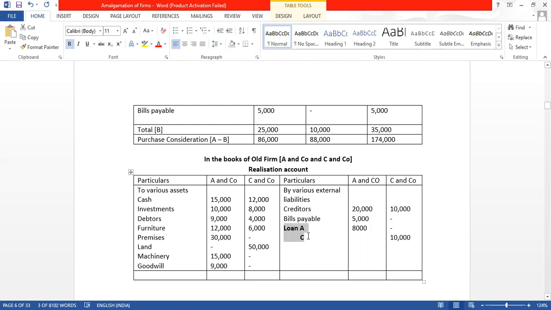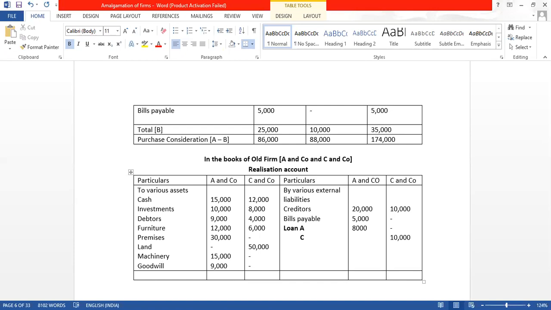Okay. Highlighting it. इसके बाद what else is there? What is the next step? What we do after cancelling all the liabilities? Now we will record for purchase consideration due. So purchase consideration is the exchange value old firms are getting for selling their business.